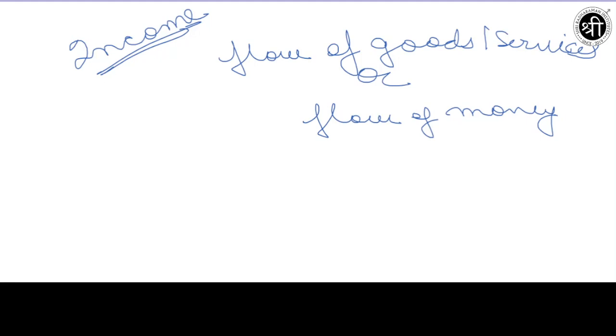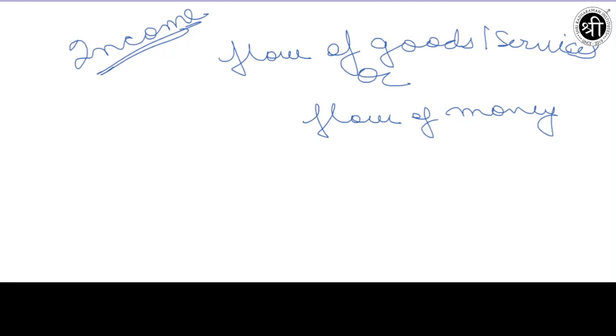In your book the definition is: income can be defined as a flow of goods and services or a flow of money accruing to an individual or all the people in an economy over some specified time. It means the income, or the thing which I am getting in return for doing something, can either be a good or a service, or it can be money only.